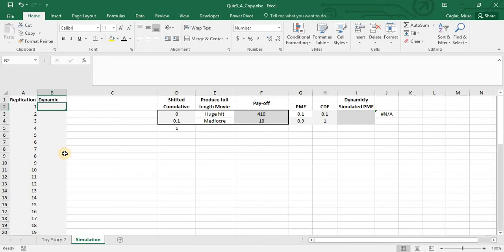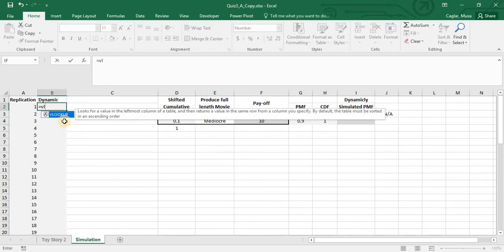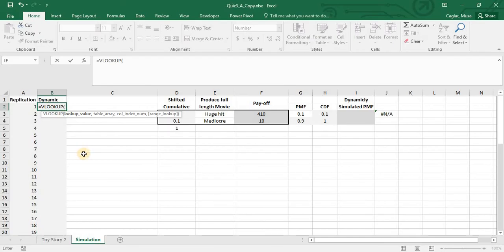Okay, it says simulate 20 payoffs, and here you need to be careful because we need to simulate the payoffs, not the possible outcomes. If you highlight this table and write column 2, it's going to simulate the outcomes, huge hit or mediocre. But in the question I'm asking, simulate the payoffs. That's why I'm going to use VLOOKUP, and I'm simulating. What is my lookup value? A number between 0 and 1, decimal numbers.